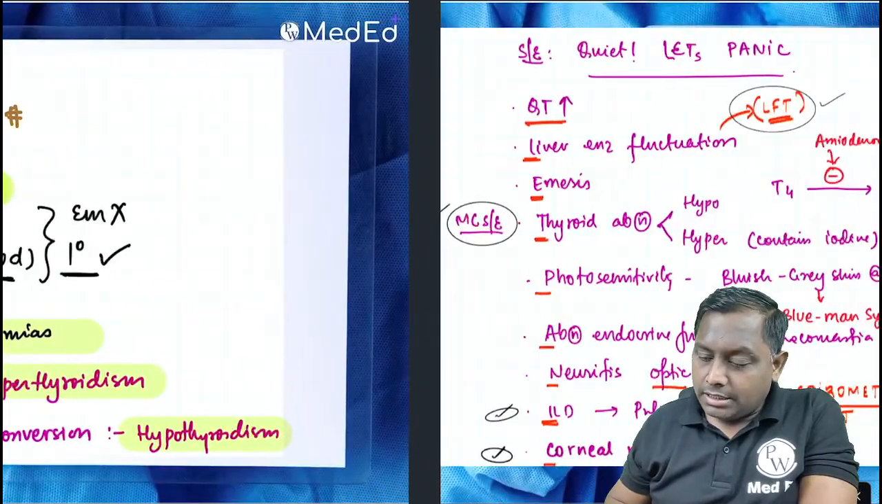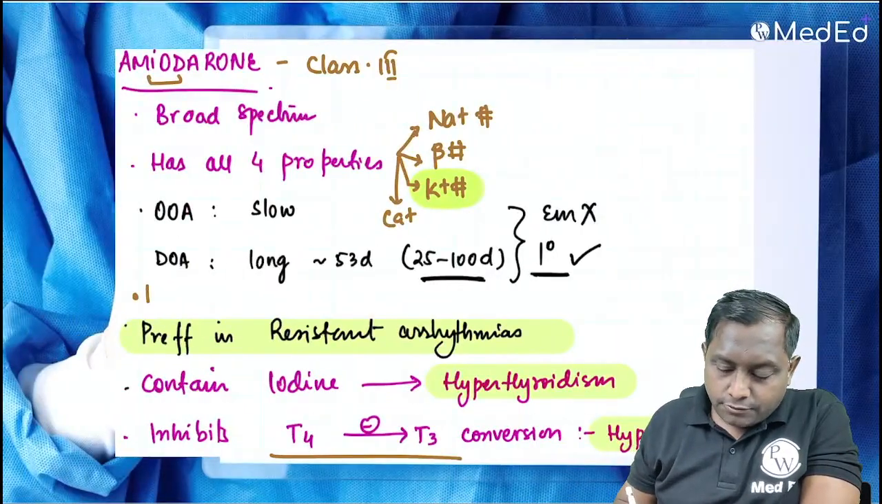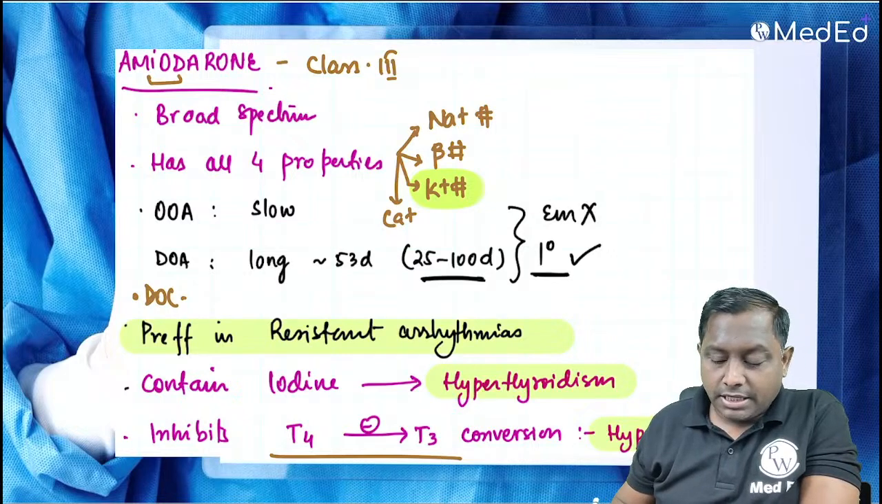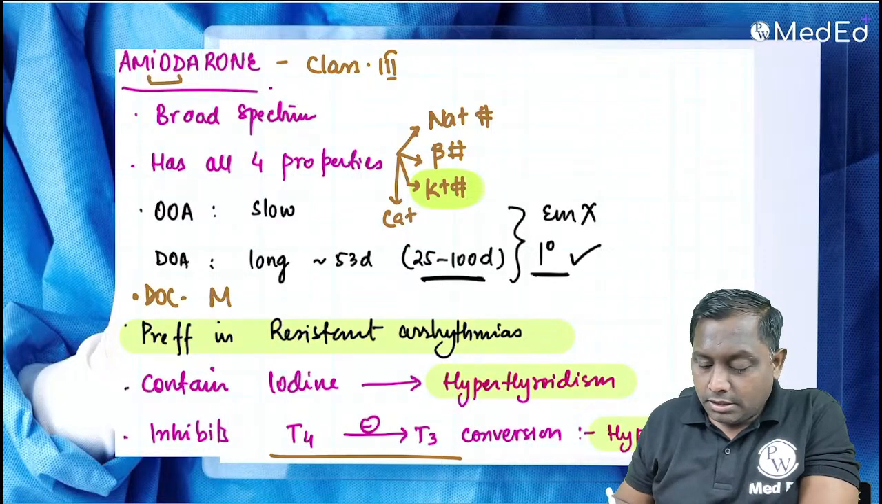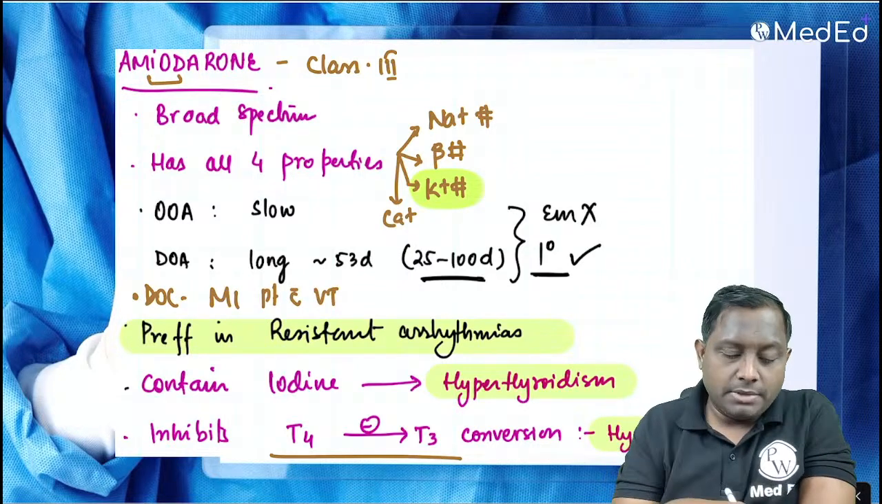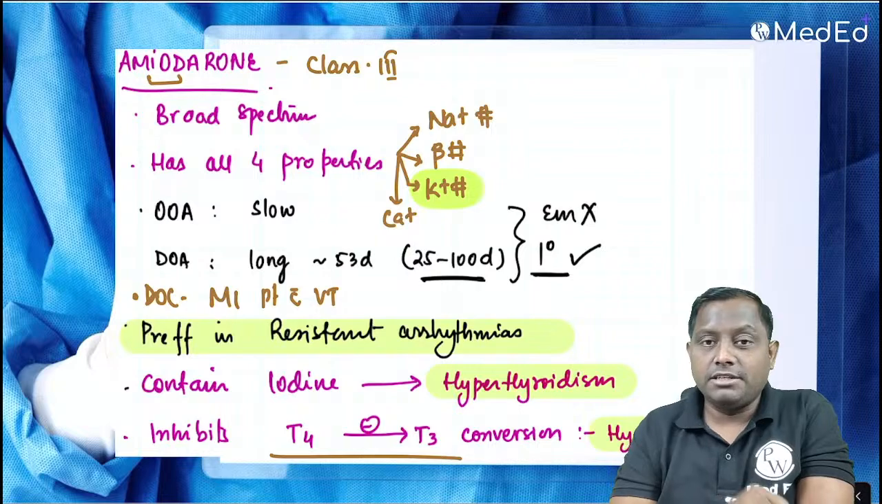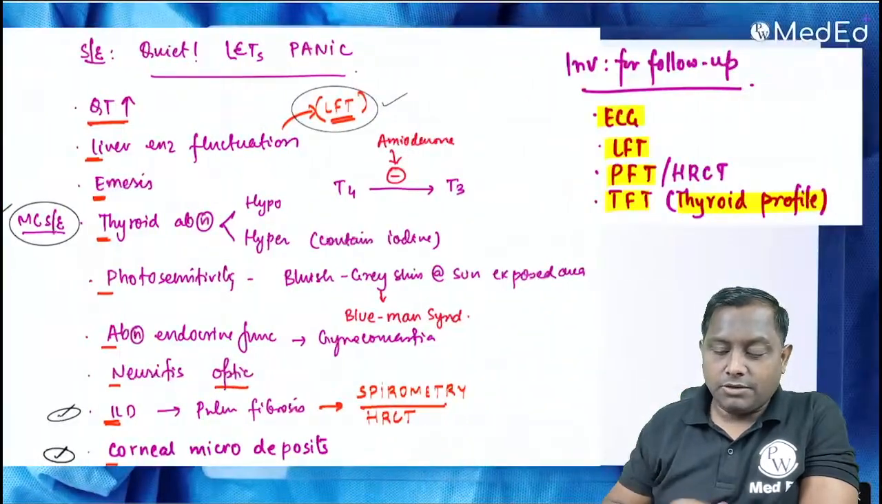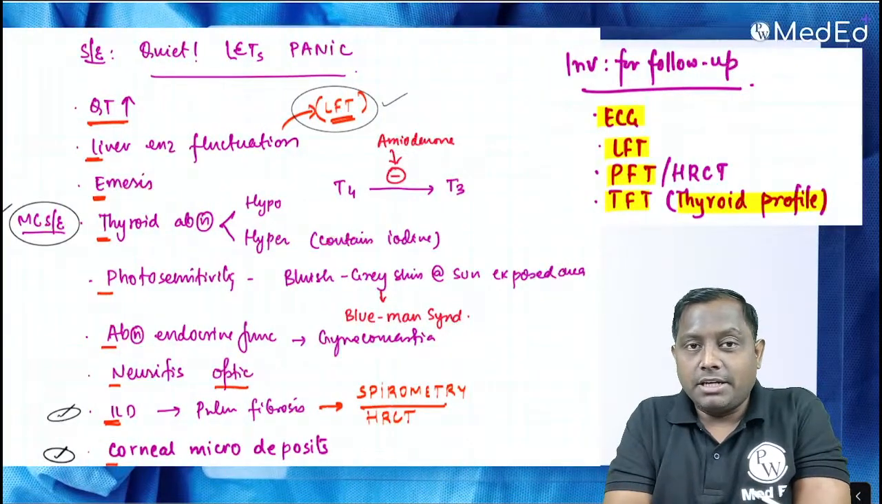Amiodarone is considered a drug of choice in resistant arrhythmia. They are also the drug of choice in an MI patient with arrhythmia. अगर MI induced arrhythmia है, MI patient में arrhythmia हो रहा है, तो उसमें भी also they will be considered as a drug of choice. Remember, amiodarone class 3 antiarrhythmic drug.